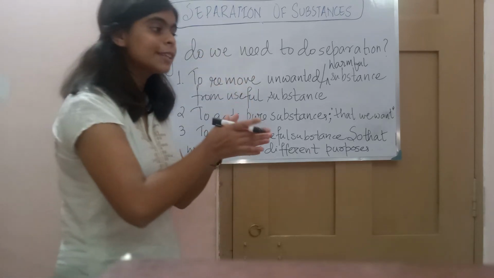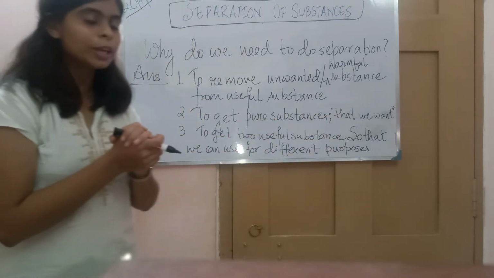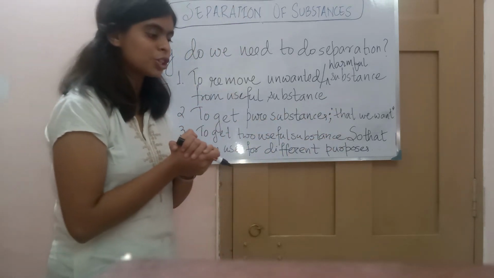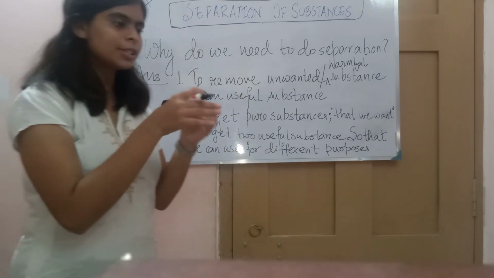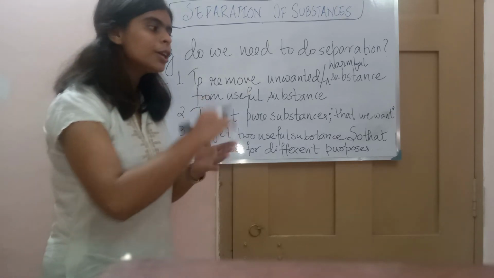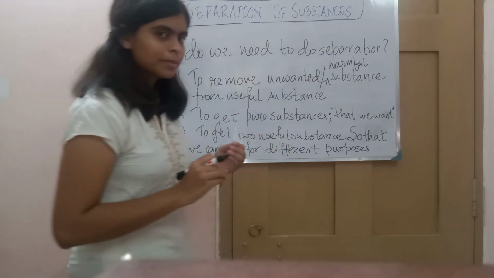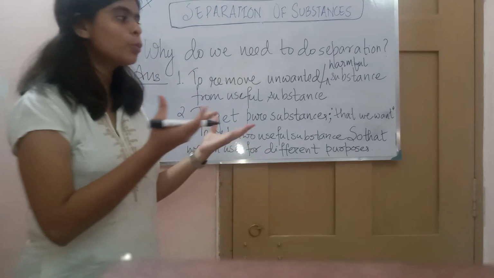As in the example I have taken, when she used to cook vegetable food, she would add different types of veggies, and some of the veggies we don't like. আমরা পছন্দ করি না, তো আমরা কি করি? আলাদা করে দিই। Why? Because we don't like it. We don't want it.